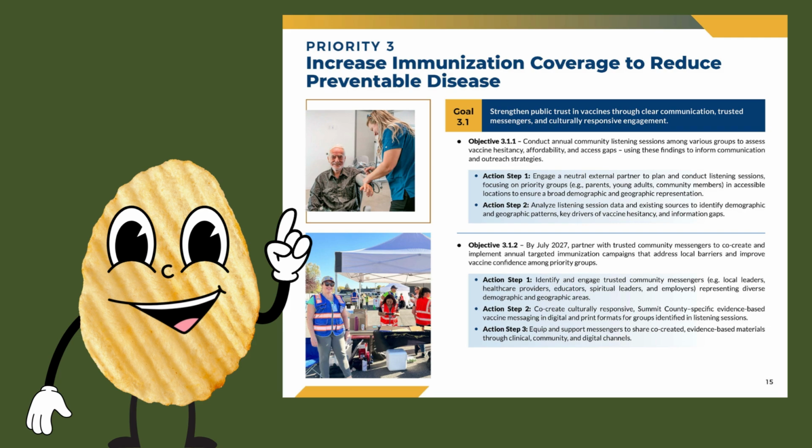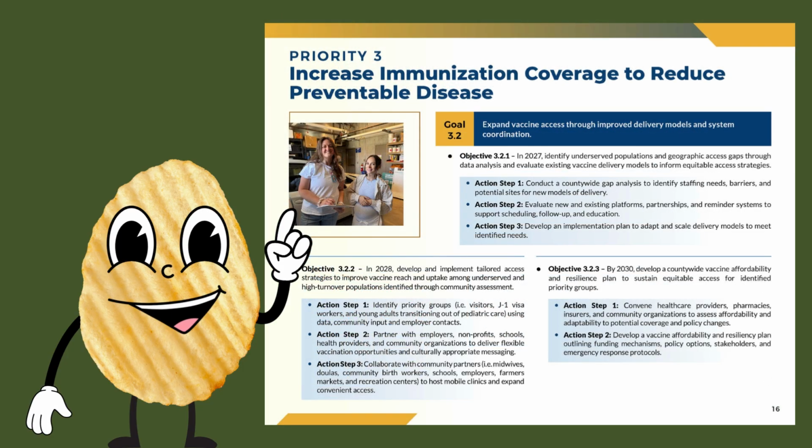Goal 3.1 is to strengthen vaccine confidence through clear communication, trusted messengers, and culturally responsive engagement. Goal 3.2 is to expand vaccine access by improving delivery models, closing geographic gaps, partnering with employers and schools, and preparing for future affordability and policy changes. In short, this priority reinforces one of our core public health responsibilities: preventing disease and protecting the community.